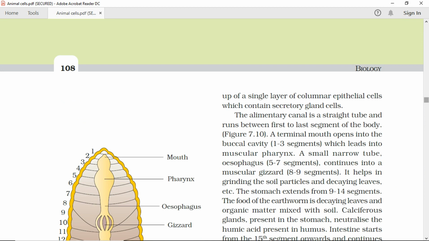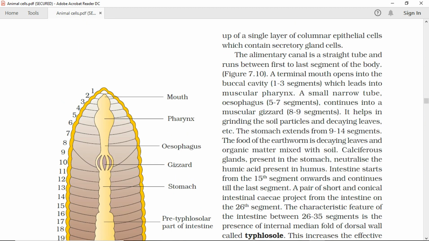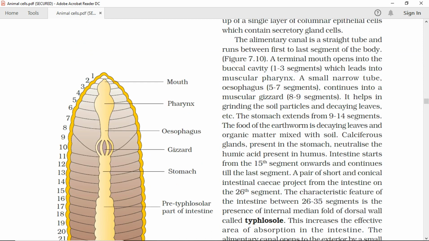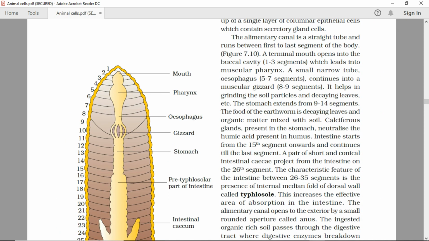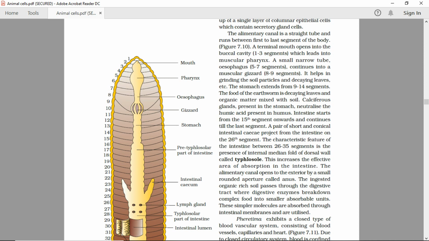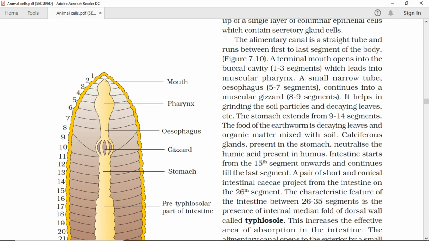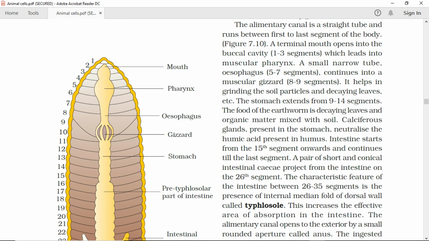The epidermis is made up of a single layer of columnar epithelial cells, which contain secretory gland cells. The alimentary canal is a straight tube and runs between the first to last segment of the body, Figure 7.10. A terminal mouth opens into the buccal cavity, 1 to 3 segments, which leads into the muscular pharynx. A small narrow tube, the esophagus, 5 to 7 segments, continues into a muscular gizzard, 8 to 9 segments.